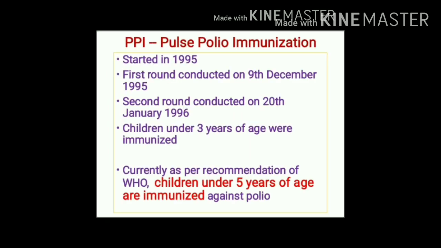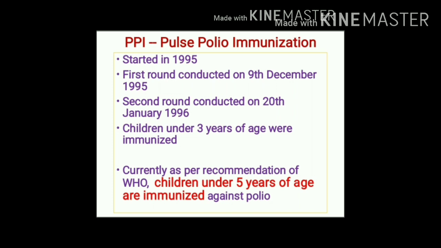When Government of India started the pulse polio immunization program, it was started in India in 1995. 2 rounds of polio vaccination were conducted. The first round was conducted on 9th December 1995 and the second round was conducted on 28th January 1996.